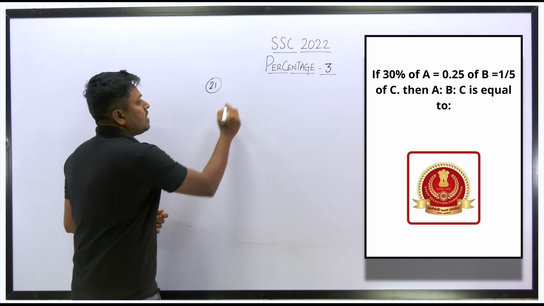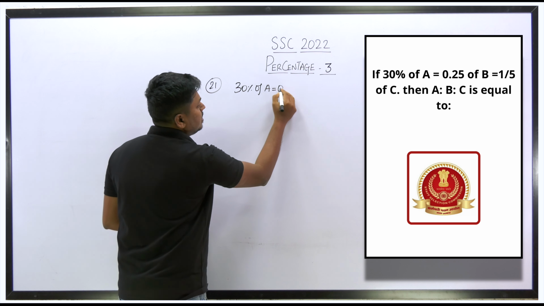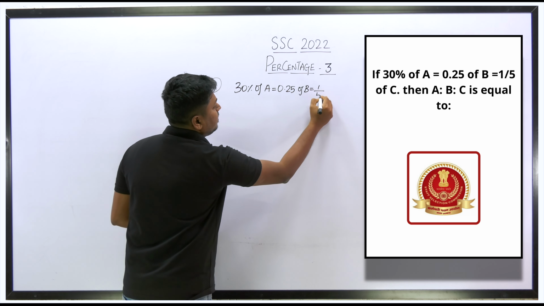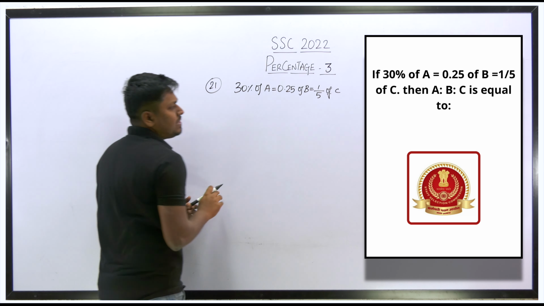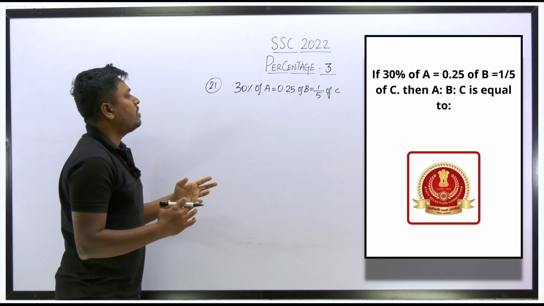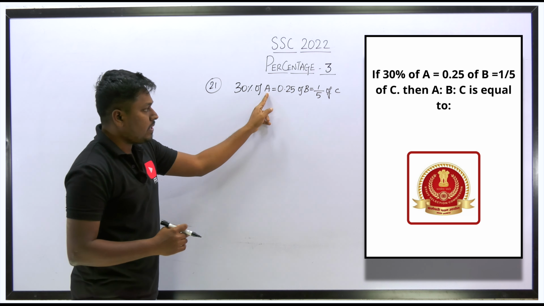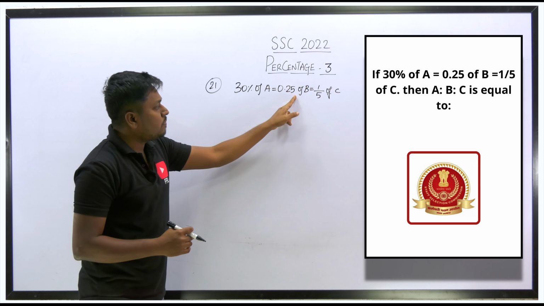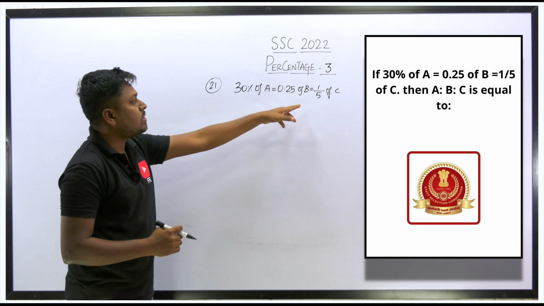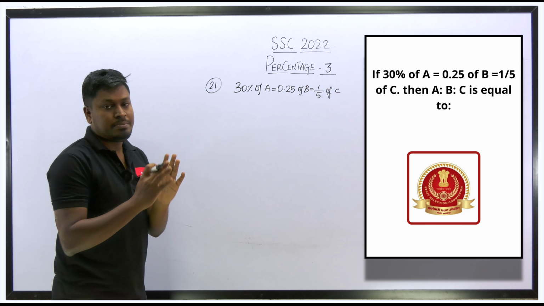So if 30% of A is equal to 0.25 of B is equal to 1 by 5 of C. Just see here, the first value alone is 30% of A, and remember one thing, all the values are equal. 30% of A is equal to 0.25 of B. It is not a percentage. 0.25 of B is equal to 1 by 5 of C. Our target is to find A : B : C.